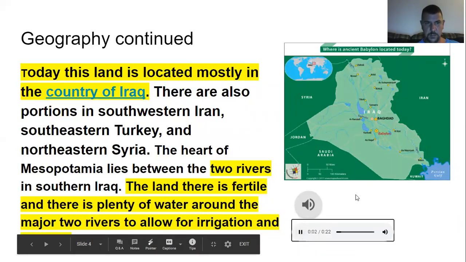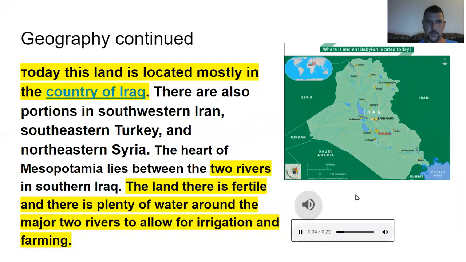Geography continued. Today, this land is located mostly in the country of Iraq. There are also portions in southwestern Iran, southeastern Turkey, and northeastern Syria. The heart of Mesopotamia lies between two rivers in southern Iraq. The land there is fertile, and there's plenty of water around the two major rivers to allow for irrigation and farming.